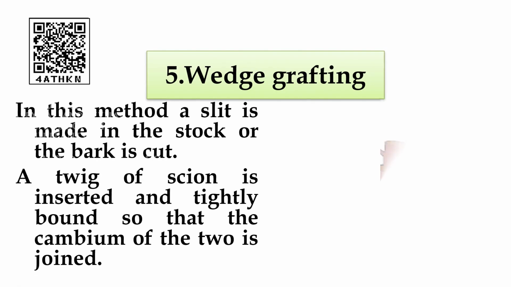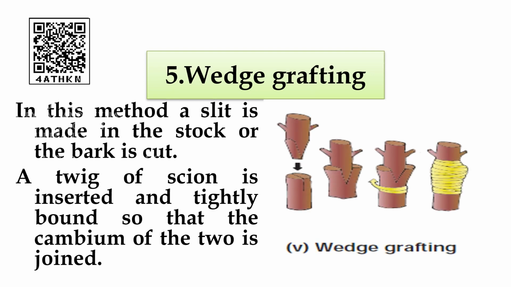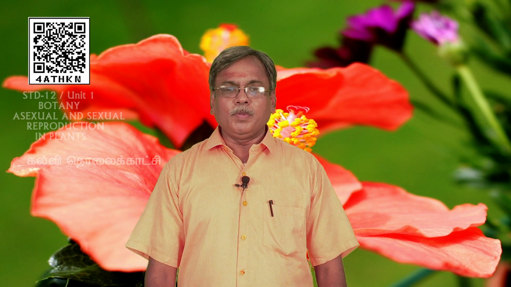In this method a slit is made in the stalk, or the bark is cut. Into the slit in the bark, the twig of the scion is inserted and tightly bound so that the cambium of the two is joined. That is the point to be noted: the cambium of the stalk and the cambium of the scion are joined. This is called wedge grafting.